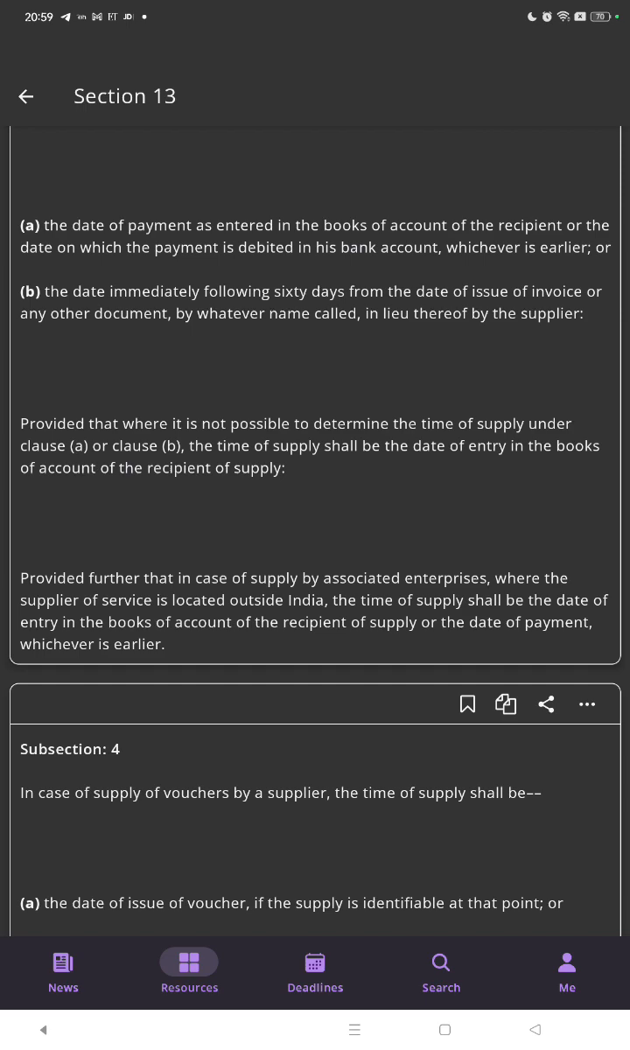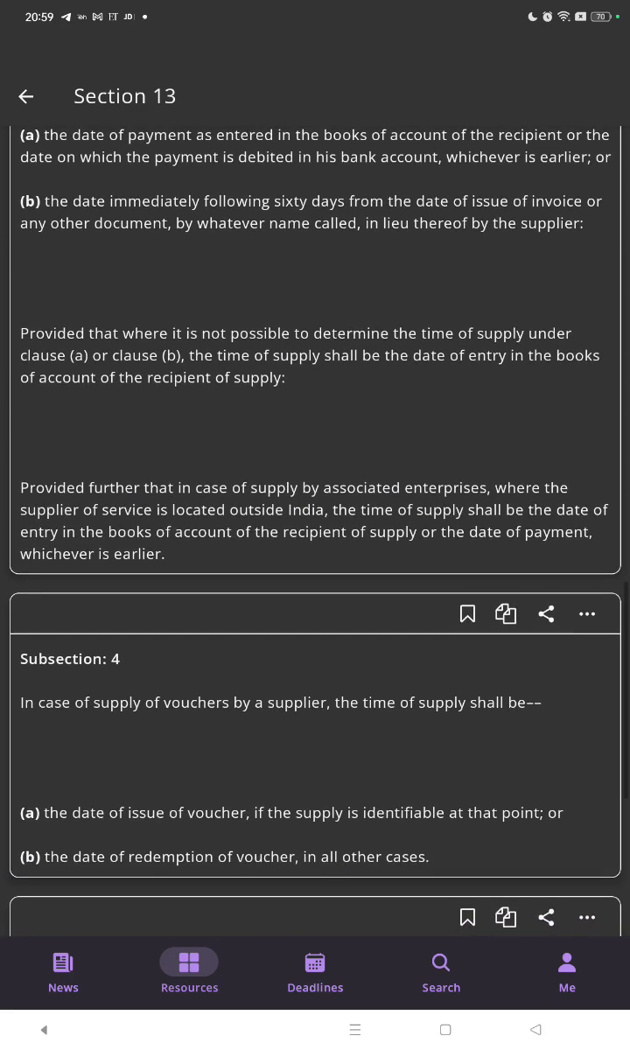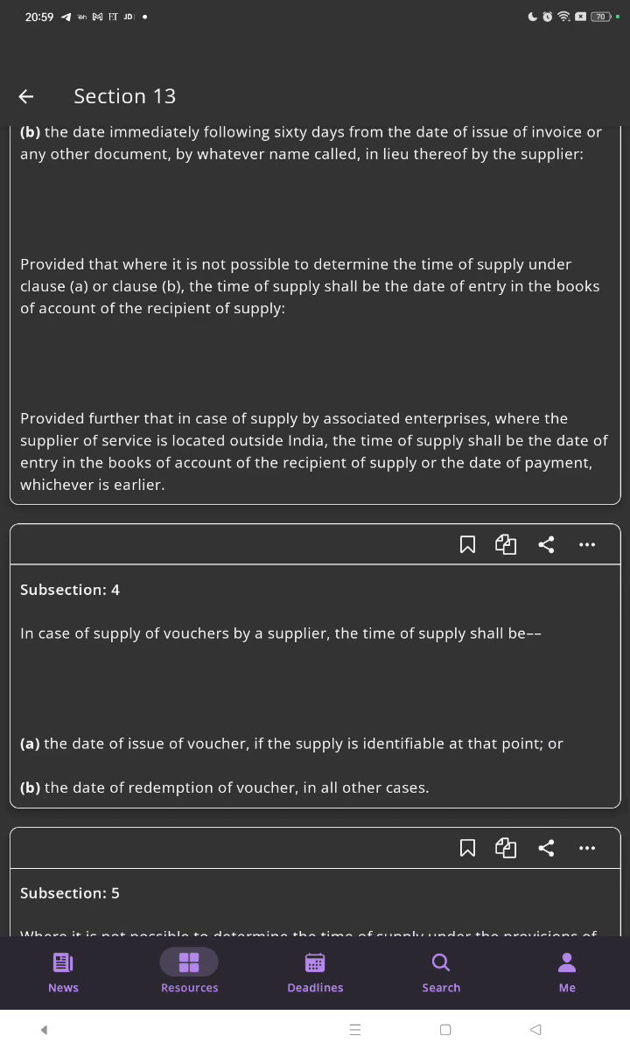provided that where it is not possible to determine the time of supply under clause A or clause B, the time of supply shall be the date of entry in the books of accounts of the recipient of the supply. Further provided that in case of supply by associated enterprises where the supplier of the service is located outside India, the time of supply shall be the date of entry in the books of accounts of the recipient of the supply, or the date of payment, whichever is earlier.